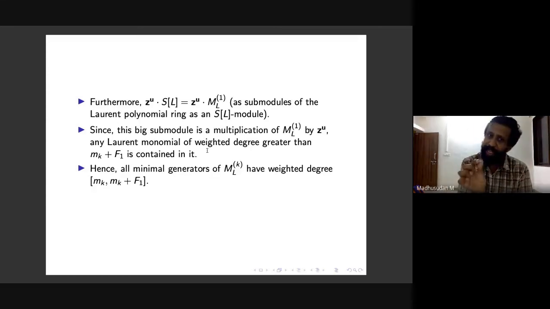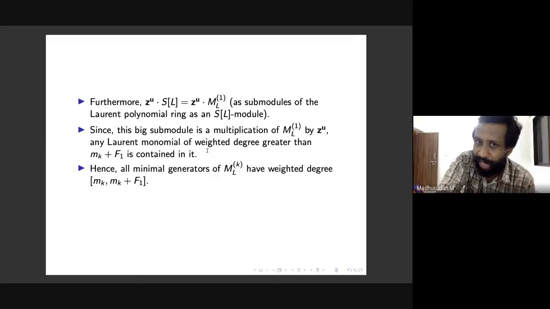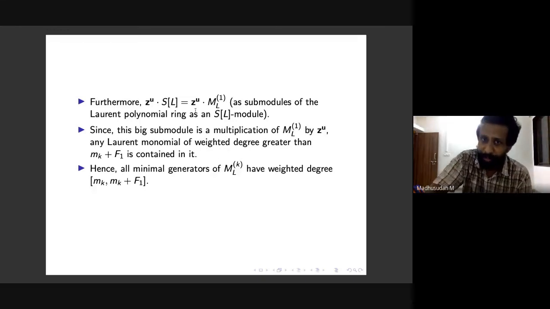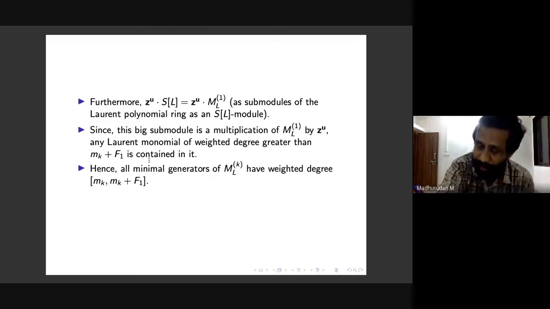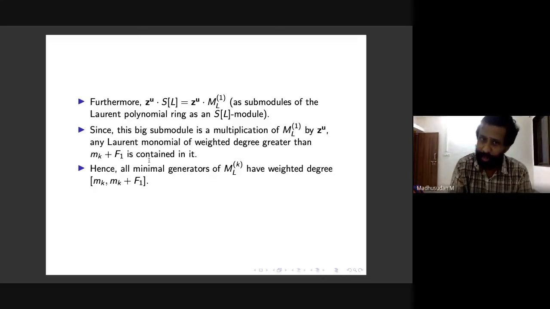Because see, we have taken a Laurent monomial Z to the U, which is a Laurent monomial of degree MK, the smallest possible degree. So such an element should be in any minimal generating set by degree considerations for MLK. So once that is there, that already spans every Laurent monomial of weighted degree strictly greater than MK plus F1. That's what we have concluded. So you don't have to go beyond that in your search for minimal generators. So that is the conclusion.